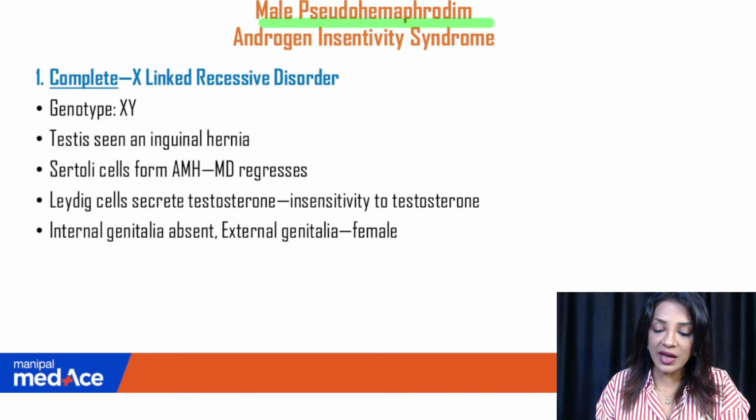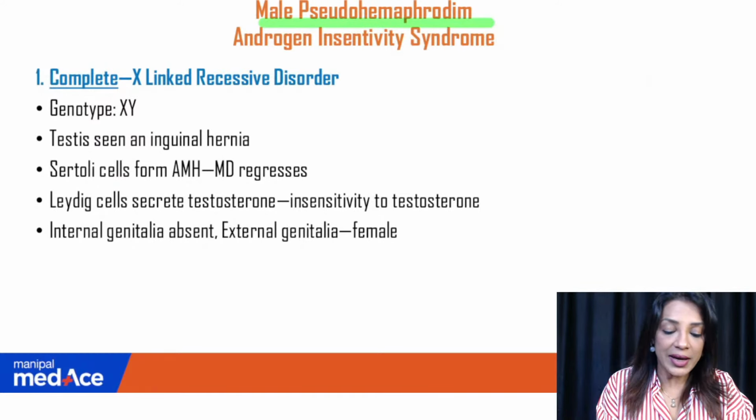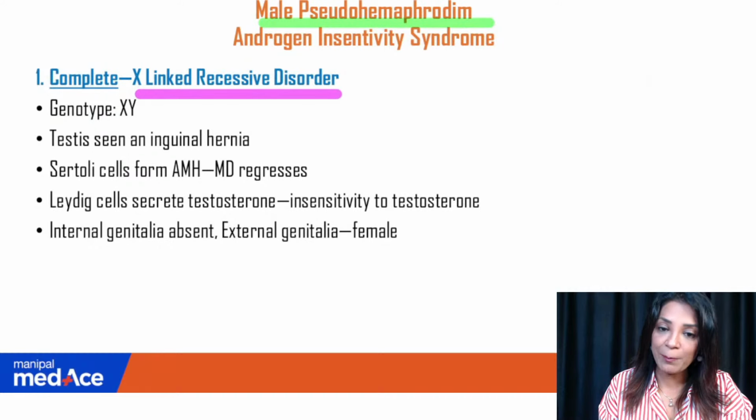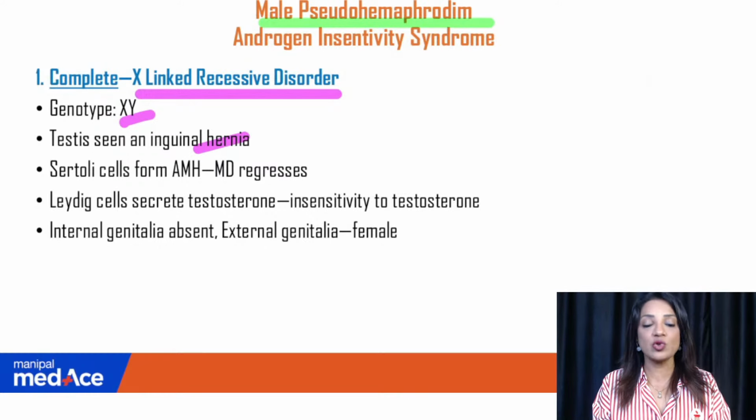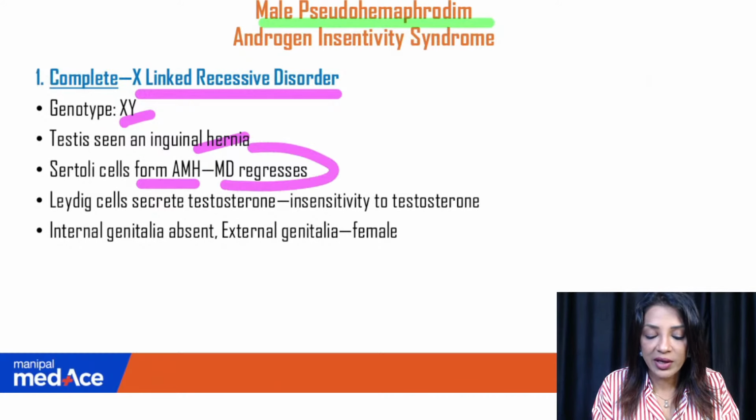So, just quickly recapitulating so that you can understand and you can revise what you have read so far. It is an X-linked recessive disorder, complete X-linked recessive disorder. I am not talking about the incomplete, the Reifenstein syndrome and all. XY is the genotype. Testes are seen in the inguinal region and they need to be removed. Inguinal hernia is there because they are undescended testes. Sertoli cells, they form AMH, hence the Mullerian duct regresses.